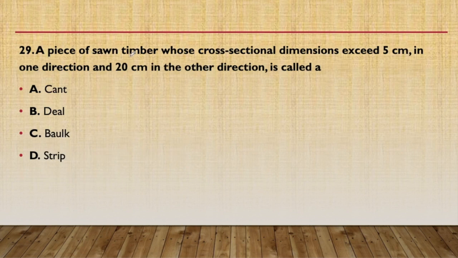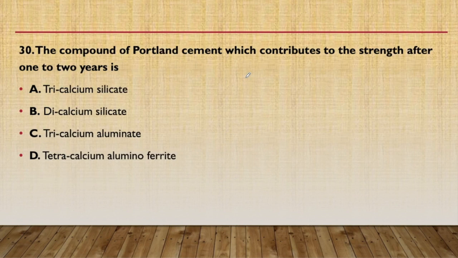29th question. The piece of sawn timber whose cross-sectional dimension exceeds 5 cm in one direction and 20 cm in the other direction is called a. Since 5 cm and 20 cm is a good thickness, 5 cm is a higher thickness, so it will be a balk. The options were cant, deal, balk and strip. So the answer will be balk, because the thickness is 5 cm and 20 cm in the other direction. This is higher thickness than the others.